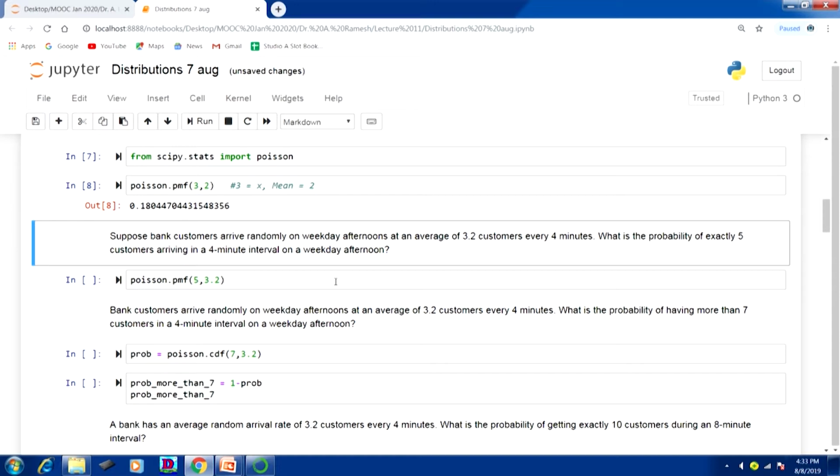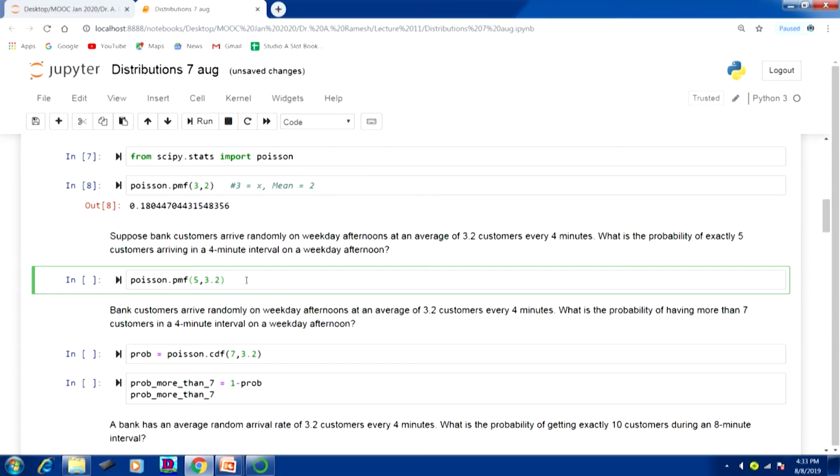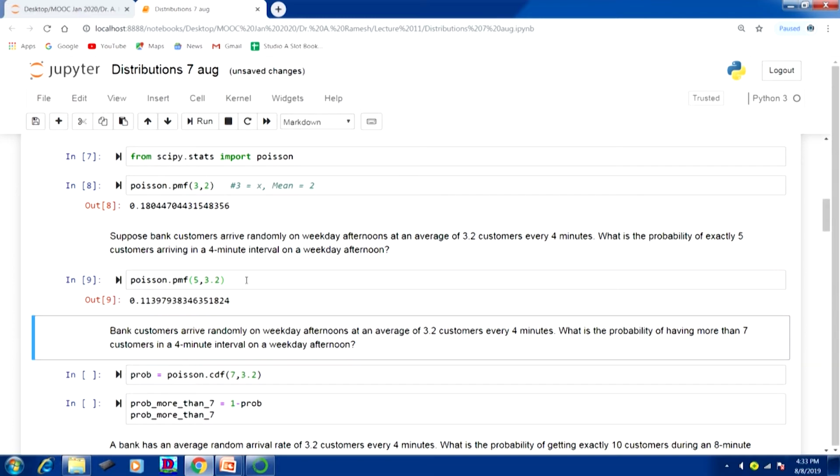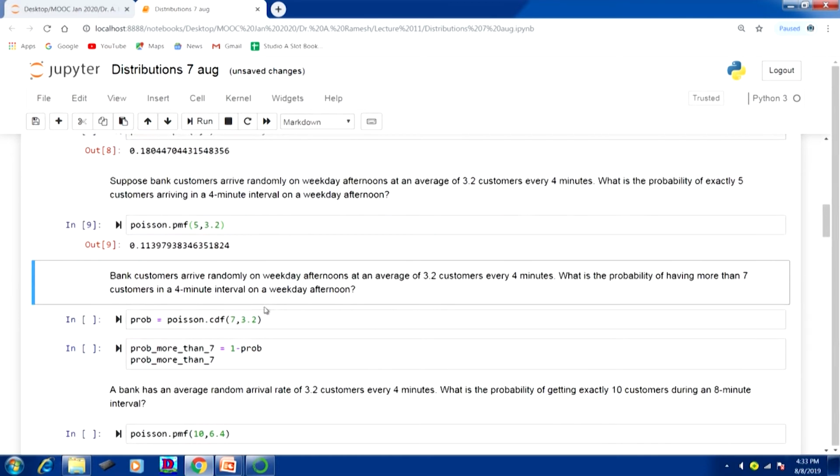Both are in 4 minutes, so no problem. So, simply poisson.pmf of 5, 5 is your x value, and 3.2 is the arrival rate. That gives 11.39%. We will see one more problem.